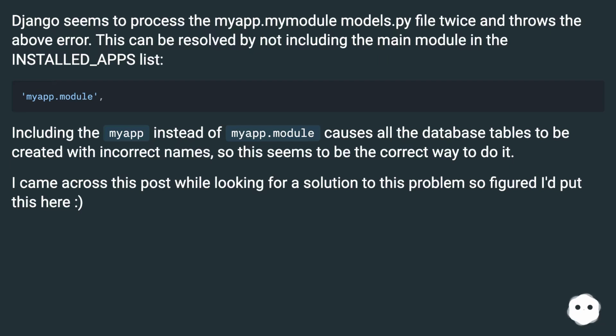Including the myapp instead of myapp.module causes all the database tables to be created with incorrect names, so this seems to be the correct way to do it. I came across this post while looking for a solution to this problem, so figured I'd put this here, smiley face.